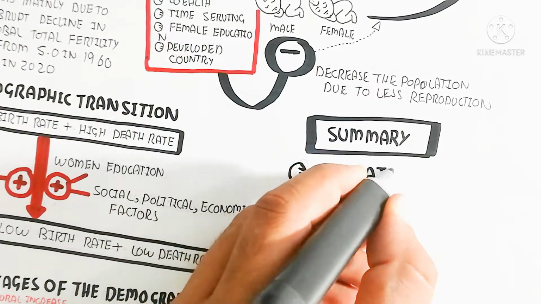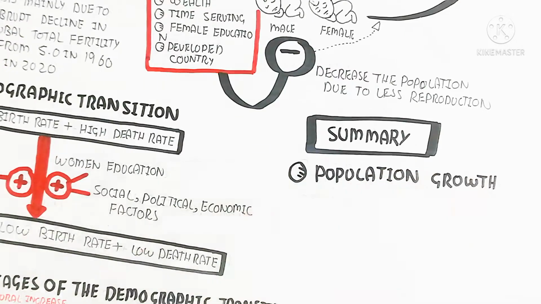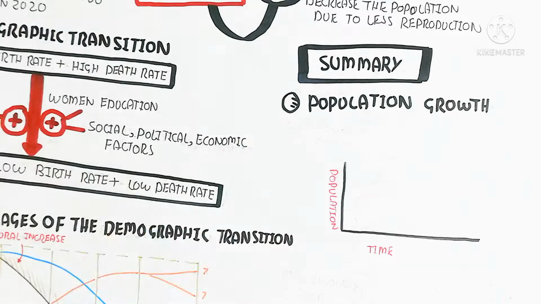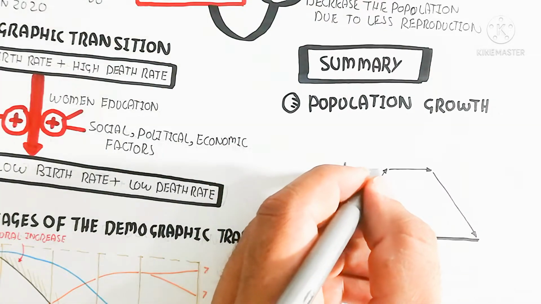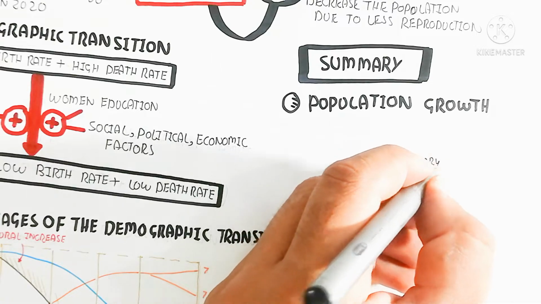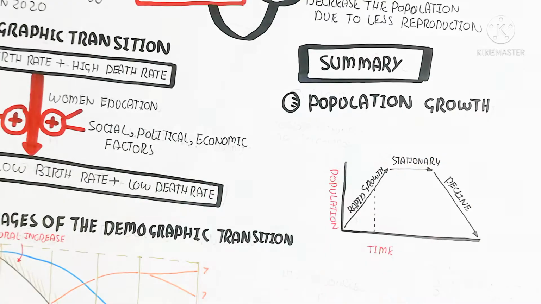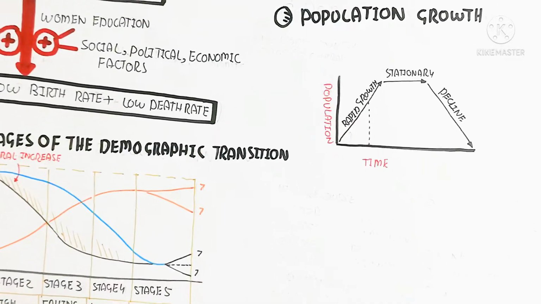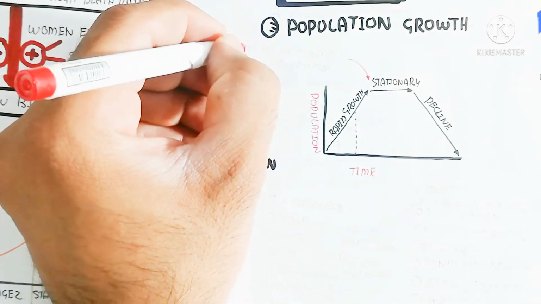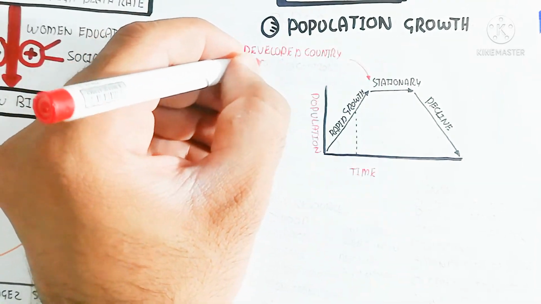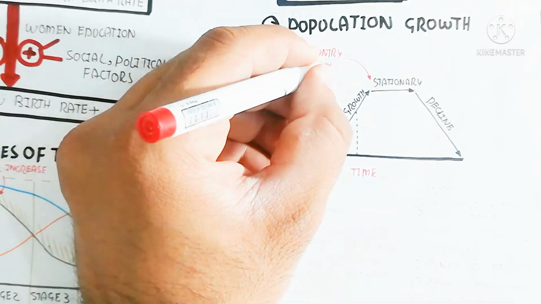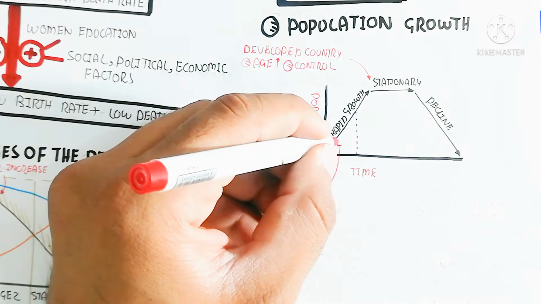So in the summary, we will discuss the population growth and how it declines. That is a graph showing population vertically while time is horizontal. The rapid growth is due to resource availability, high resources, for example food, and developed country age will be increased and controlled due to the stationary phase, from rapid growth to the stationary phase.